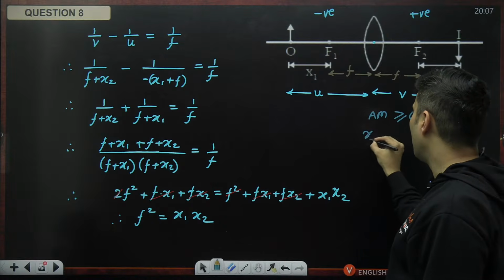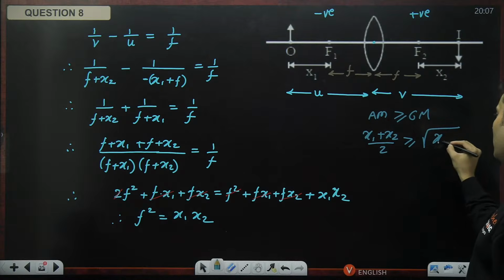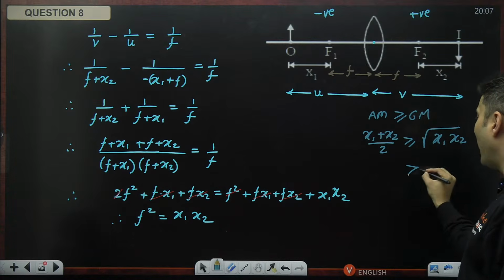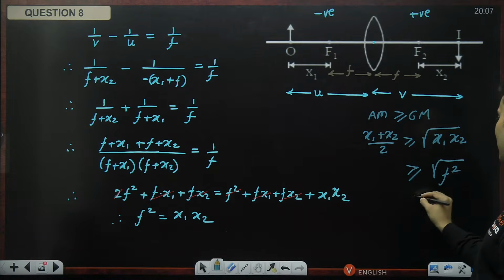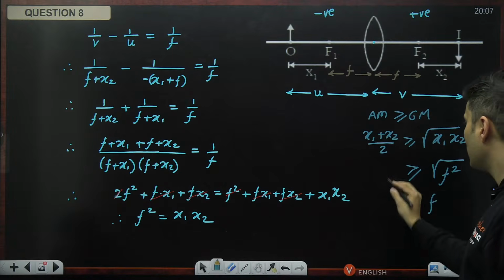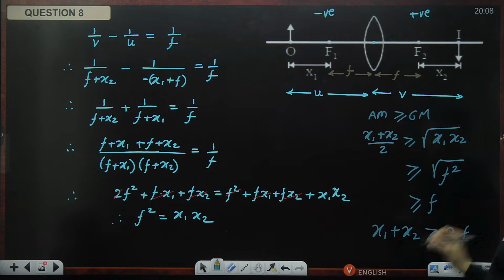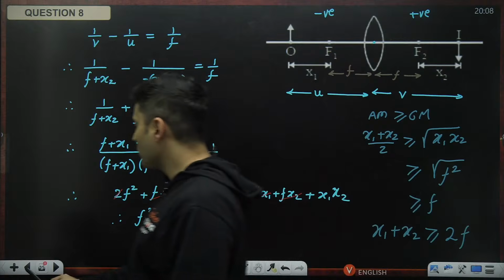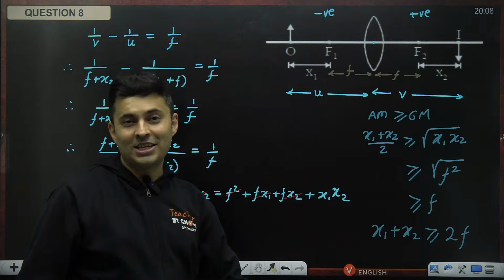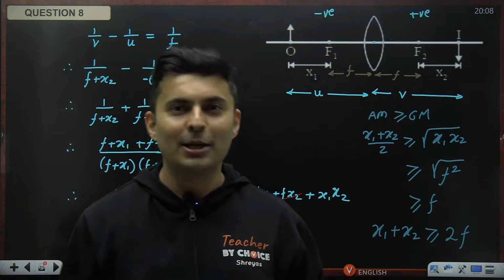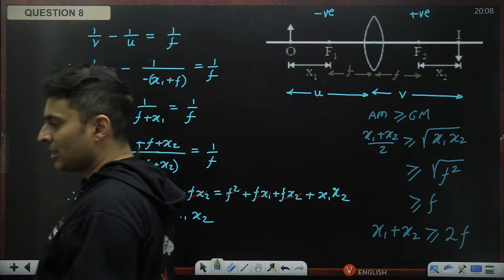Arithmetic mean of x1 and x2 is more than or equal to the geometric mean of x1 and x2. Why it clicked is because x1 x2 is f squared. So the root of f squared will be just f. So x1 plus x2 inequality is more than 2f. So that is your option number D also. We got it from AM more than GM. That is how maths can be used at random places in physics. Loving that correlation, guys?